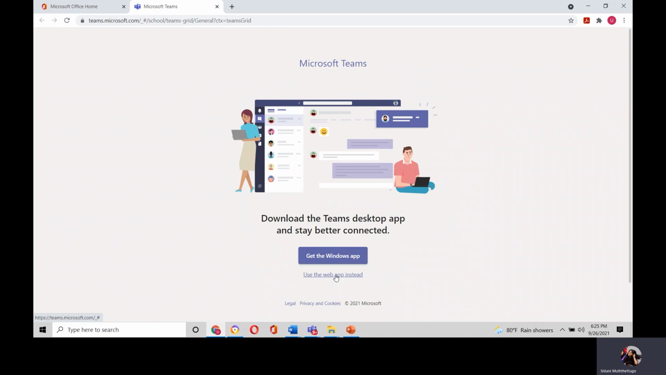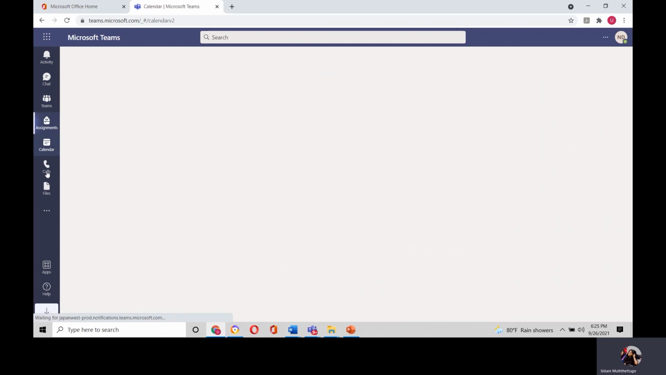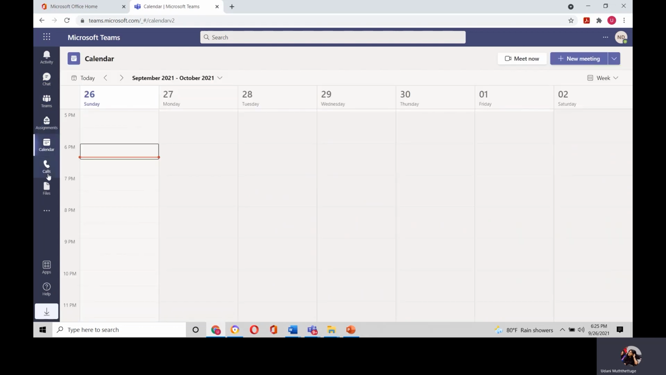So I'm going to click on this particular icon. As I mentioned, if you click on Get the Windows app, you can download Microsoft Teams to your laptop or personal computer, from which you can directly log on to your lectures when lectures are scheduled. But if you prefer to go from a particular browser, you can of course click on use the web app instead. So I'm going to click on it. Now this is my Microsoft Teams account.